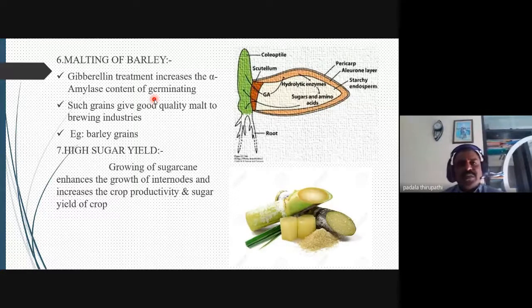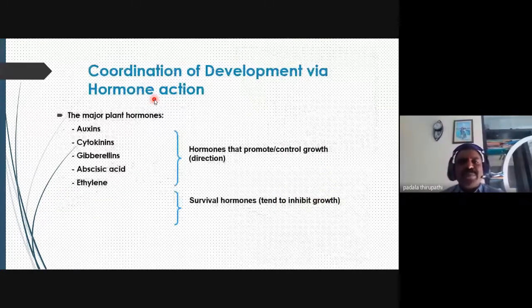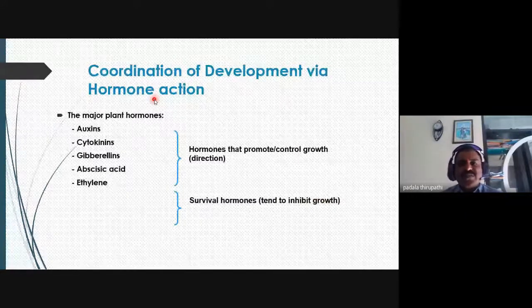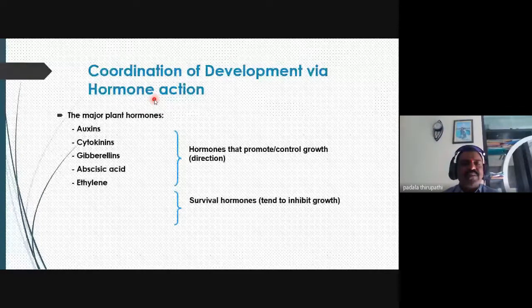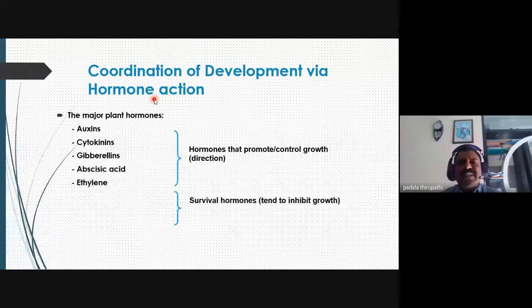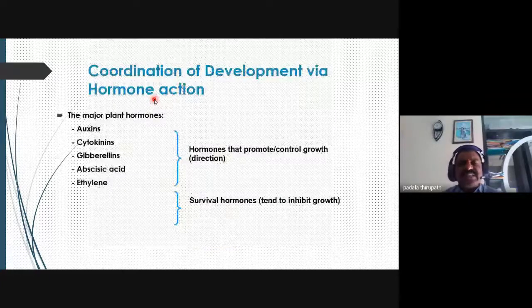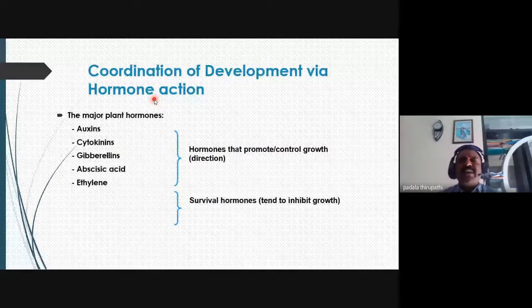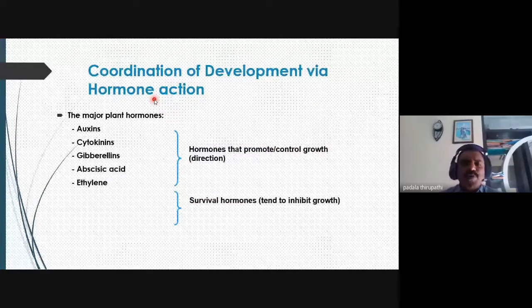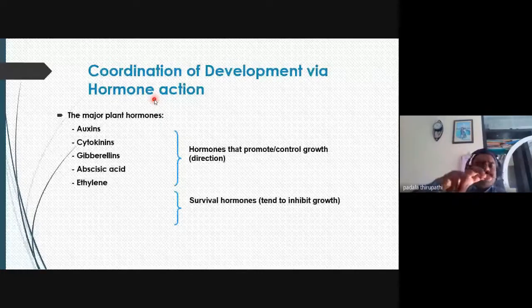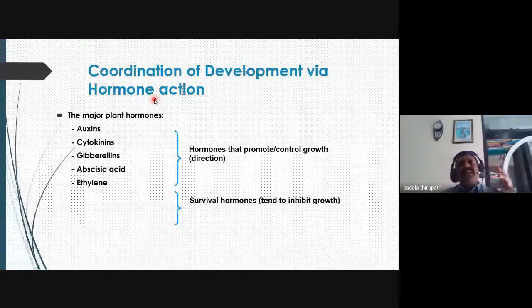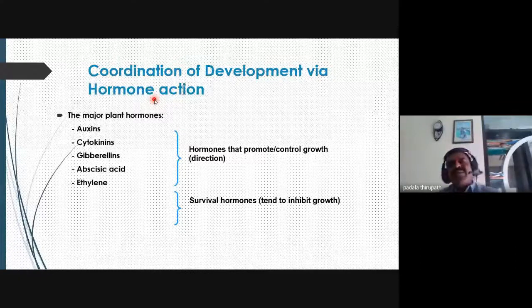Then even the coordination of development via hormones such as auxins. Gibberellins coordinate with the major phytohormones: auxins, cytokinins, abscisic acid, and ethylene. These are related to the growth and coordination of plants. So not only gibberellic acid alone is responsible for the entire physiological actions, but its mode of action is also by coordinating with other phytohormones.